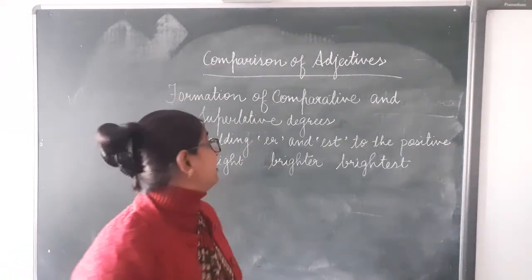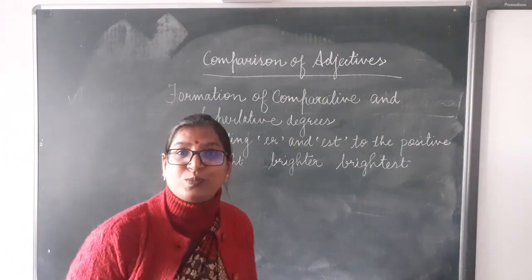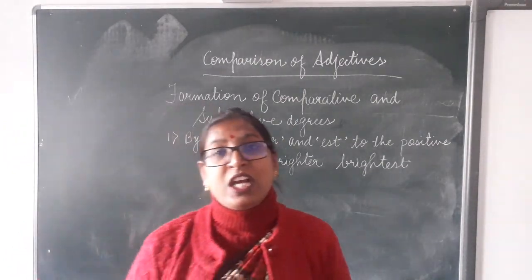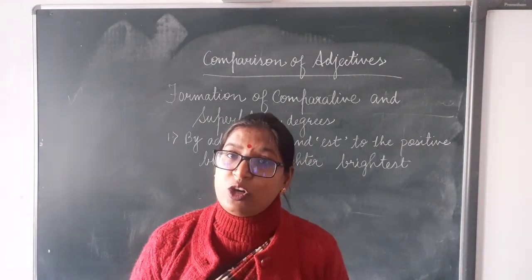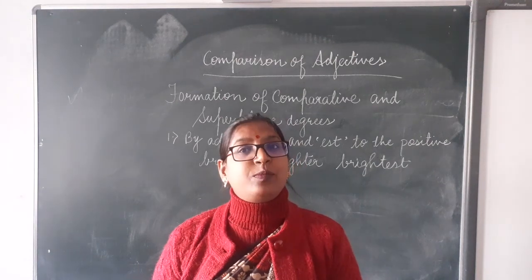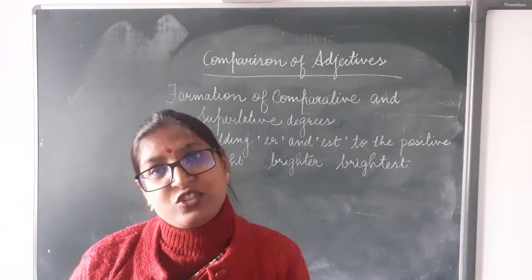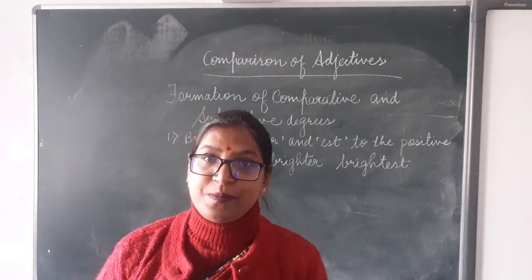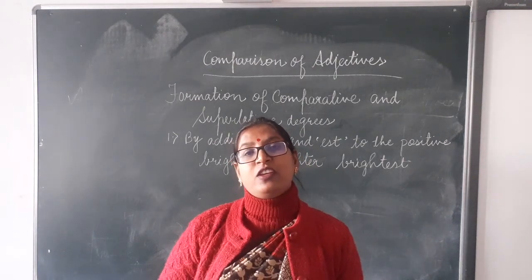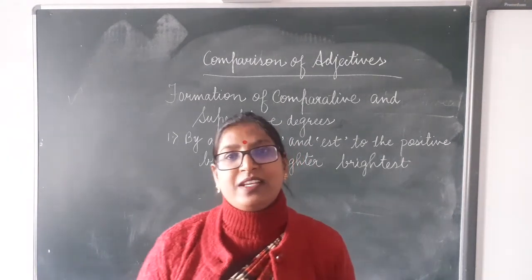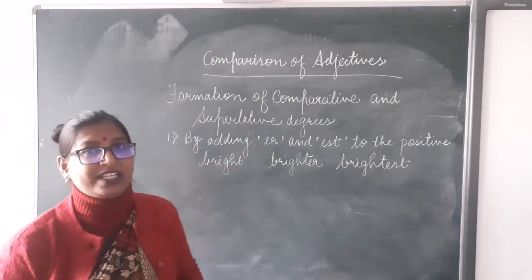Now dear children, let us discuss the formation of comparative and superlative degrees. How do we form comparative and superlative degree forms? With the help of the base positive form. Base form of an adjective is called the positive degree. Clear? So what changes we make for forming the comparative and superlative degree, we are going to discuss right now.